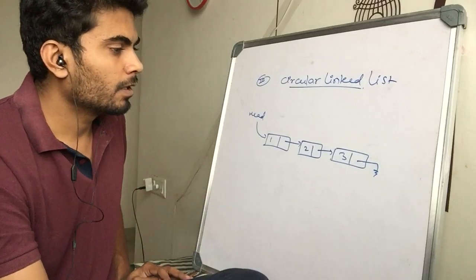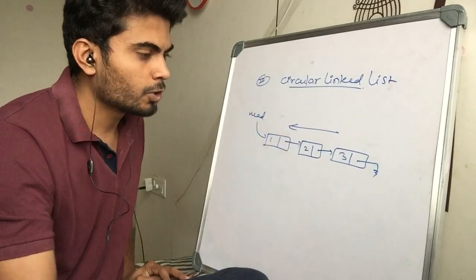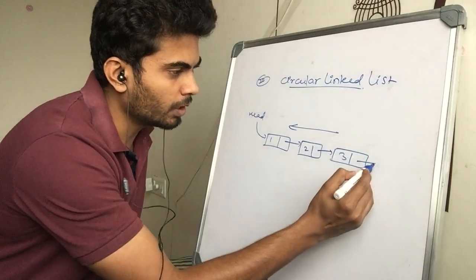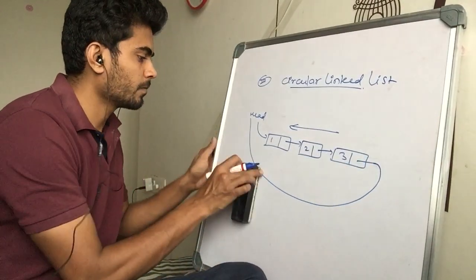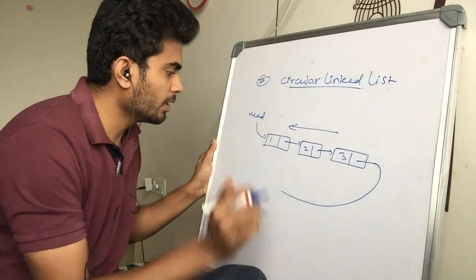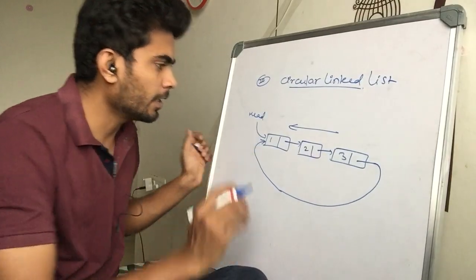Now there is no way of going back. So what we can do, instead of setting it to null, is make this pointer point to the first node again.